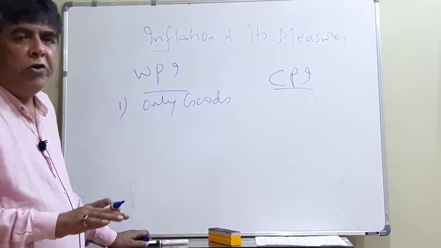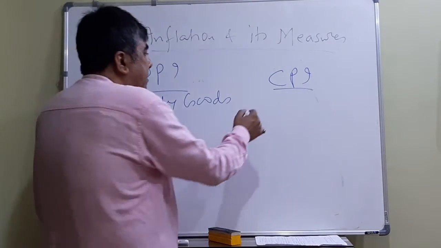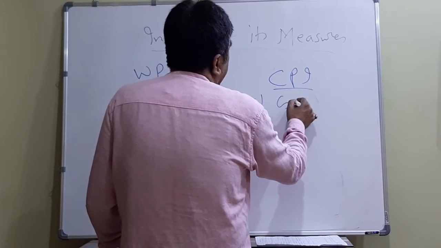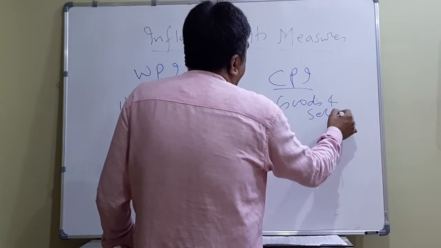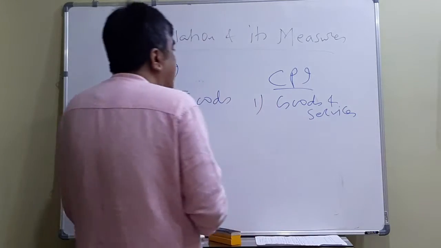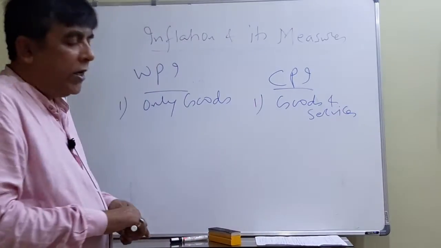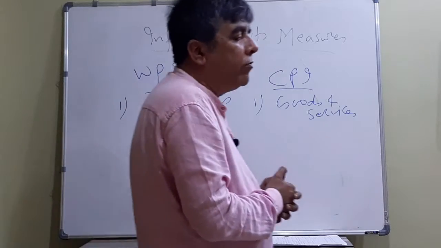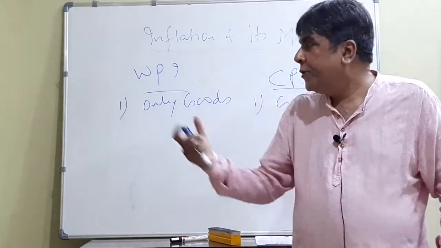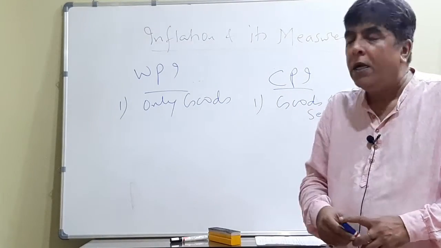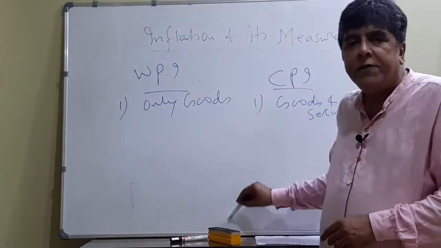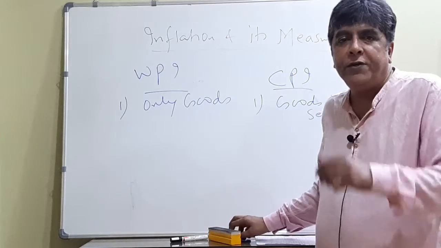But in the case of CPI, it is goods as well as services; prices of both are considered, and that's why it is an improvement over WPI.